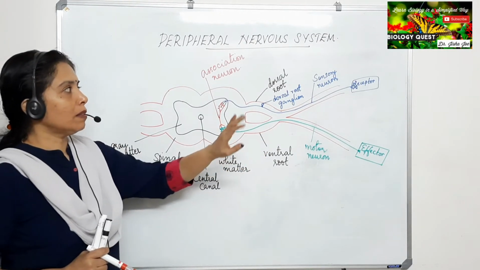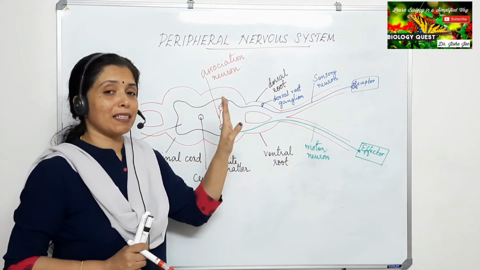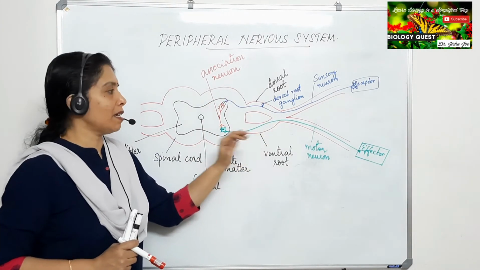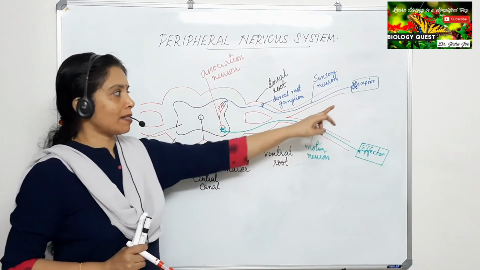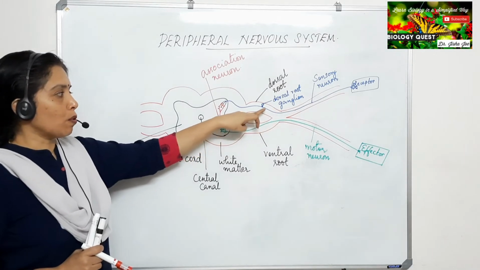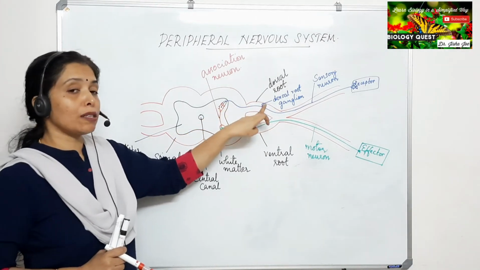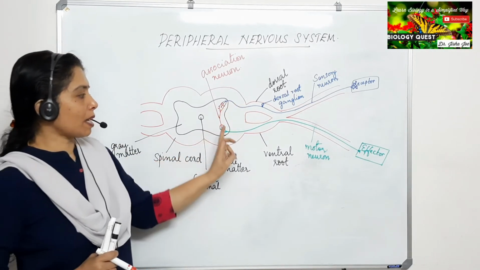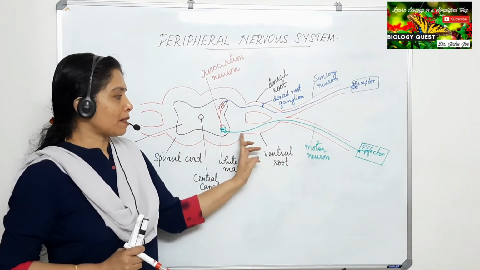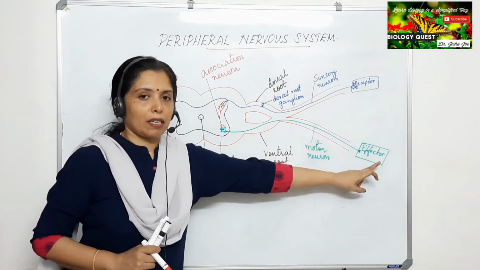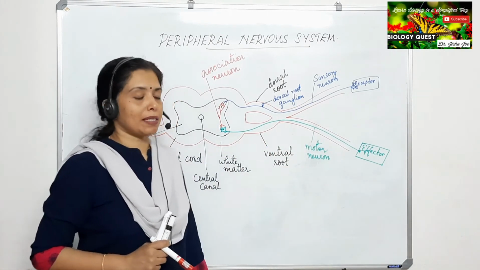And remember, since the spinal nerve is a mixed nerve, it includes both sensory neuron and motor neuron. You can see the sensory neuron carrying impulses and passing through the dorsal root, and it has a dorsal root ganglion there. And you can see the motor neuron passing through the ventral root, carrying impulses to the effector organs, which are muscles.